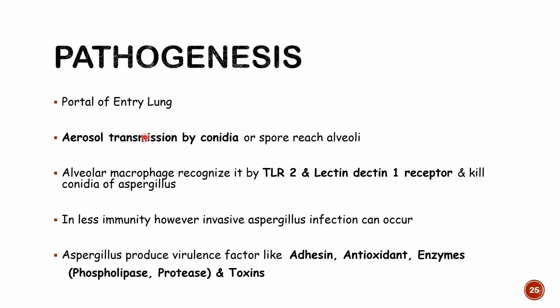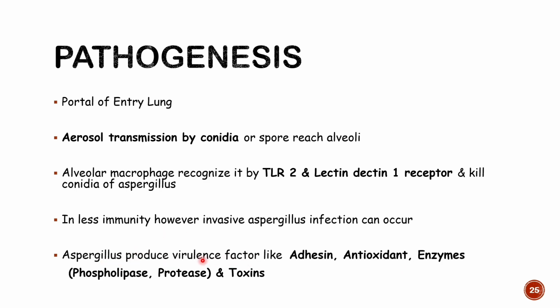Our alveolar macrophages recognize this fungus by toll-like receptor 2 and lectin 1 receptor and kill the conidia of Aspergillus, right? So our macrophage plays a very important role in killing this organism. If our macrophages are not functioning well, if our immunity is low, then you are prone to the development of this fungal infection. In low immunity, they can disseminate.